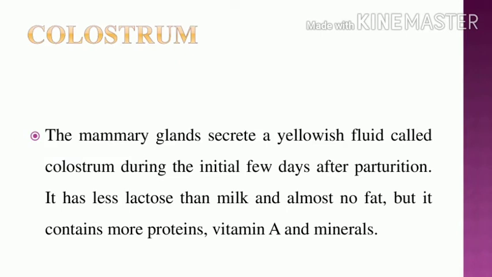What is colostrum? Colostrum is the yellowish fluid secreted from the mammary glands during the initial few days after parturition. Colostrum contains less lactose than milk and no fat. It contains more proteins, vitamin A and minerals. Colostrum is nothing but the initial few days' secretion from the mammary glands. The yellowish fluid is called colostrum, which contains less lactose compared to milk and no fat, and more proteins, vitamin A and minerals.